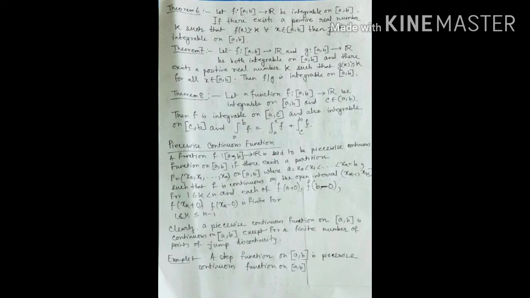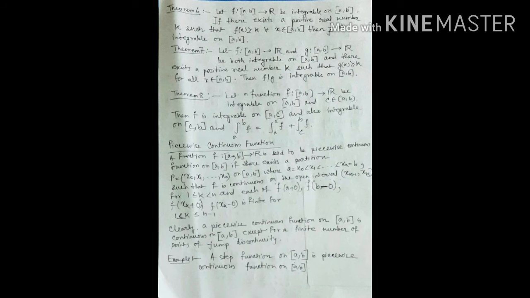Let a function f: [a, b] → R be integrable on [a, b]. Then f squared is also integrable on [a, b]. Theorem number 5. Let functions f: [a, b] → R and g: [a, b] → R be both integrable on [a, b]. Then f times g is also integrable on [a, b].